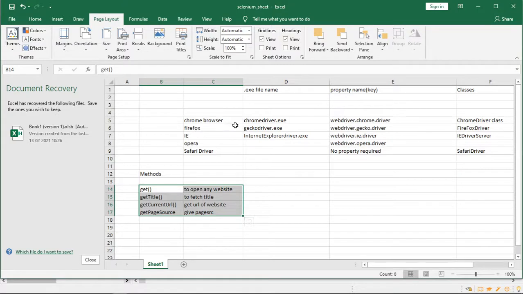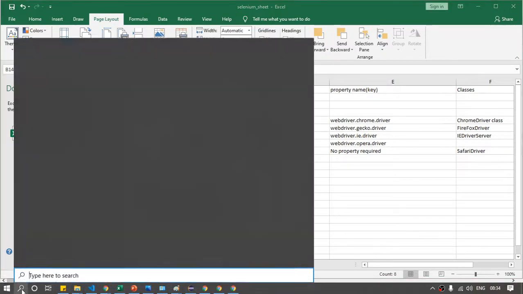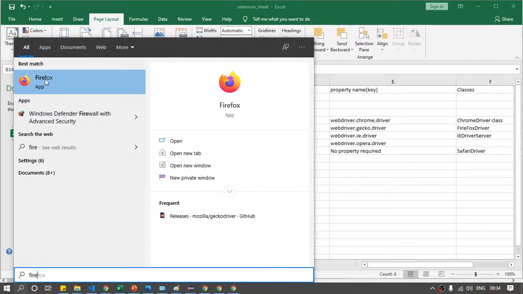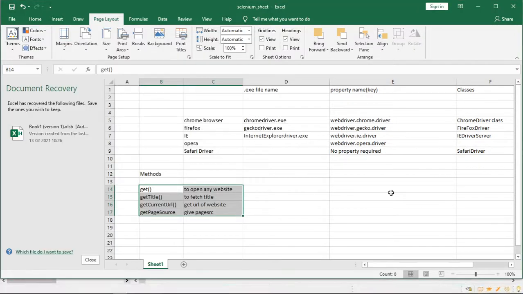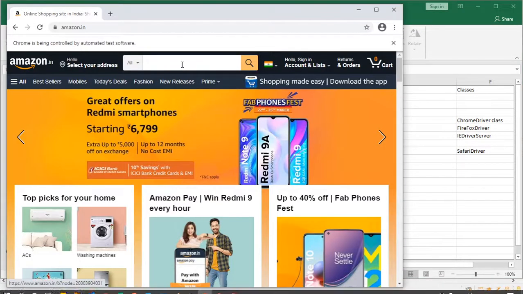So let us discuss how, if I want to perform the same things in the Firefox browser, we can do that. First let me check whether Firefox is on my machine. So this is the Mozilla one, and I have this on my machine. The exe file name is geckodriver.exe, so first download the Gecko driver file.